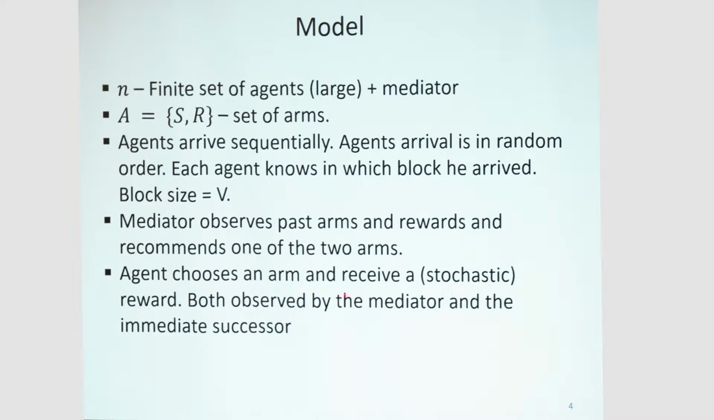An agent that arrives chooses an arm and receives a stochastic reward. Both the arm and the reward are observed by the mediator and by his immediate successor, which means that whenever an agent comes, he can see his immediate predecessor's action and reward, and he gets a recommendation from the mediator, and according to that he can decide which restaurant to take.